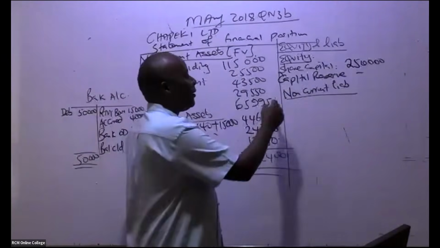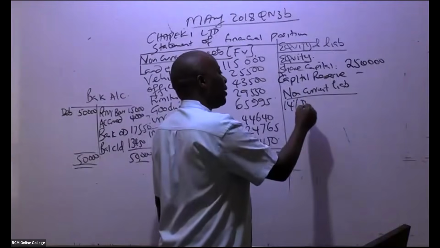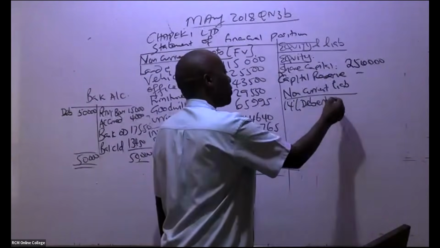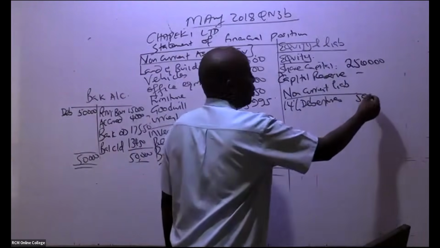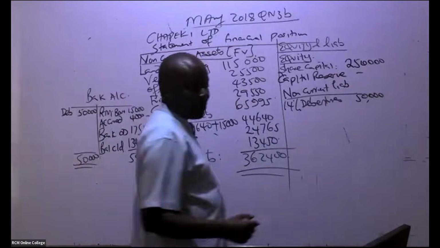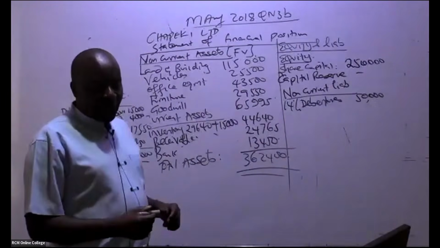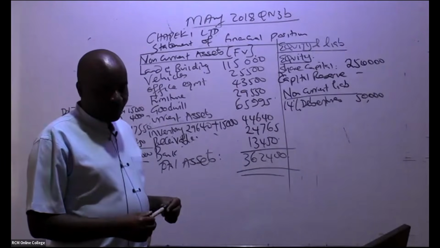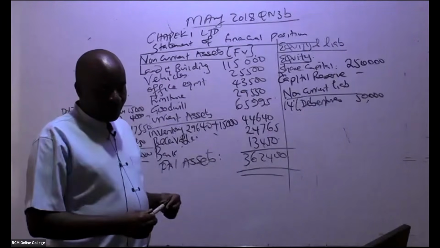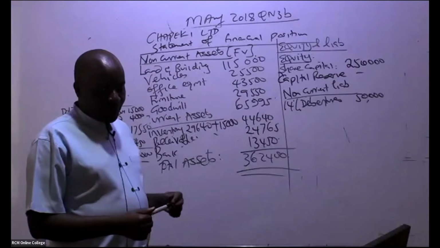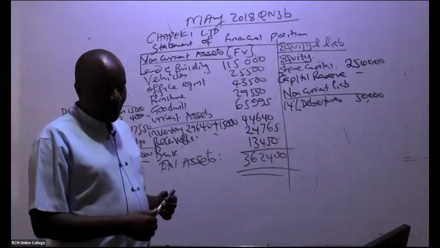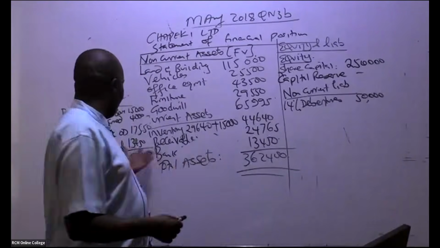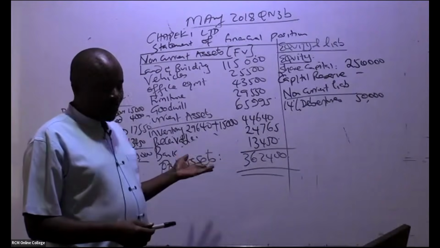Remember the 14% debentures. Do you remember we issued debentures worth 50,000? I hope you have not forgotten. Yes, debentures, we issued them somewhere here, 50,000.